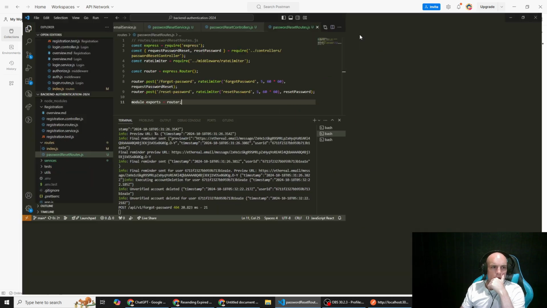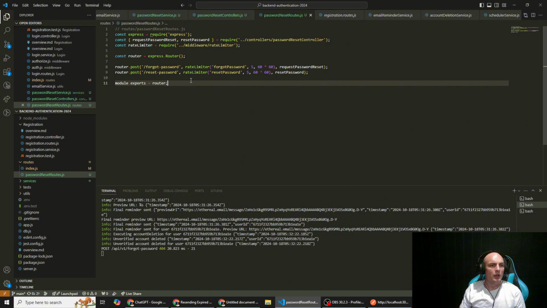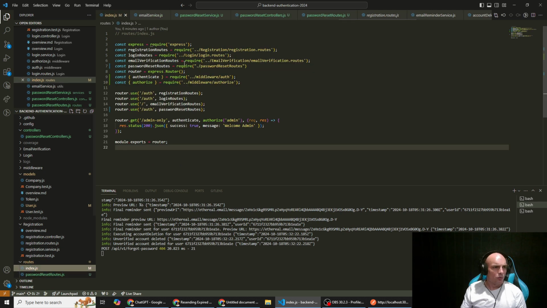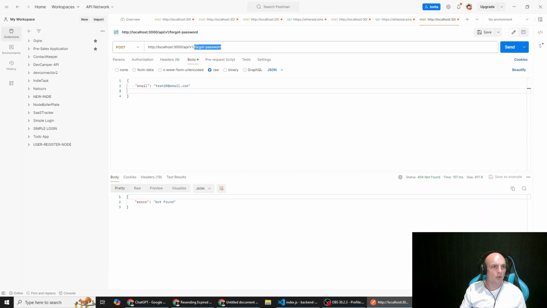I thought it might have been, I might have had it as an authenticated route by accident, but I don't. So we go next. Password reset routes. Ah, there it is. I've got auth. That's my mistake. So essentially auth. So send. No, not found. Okay.